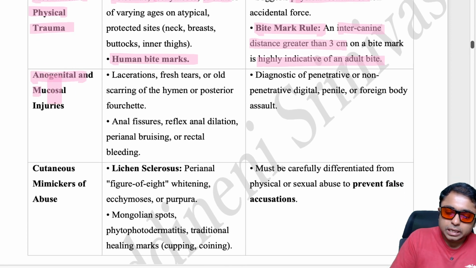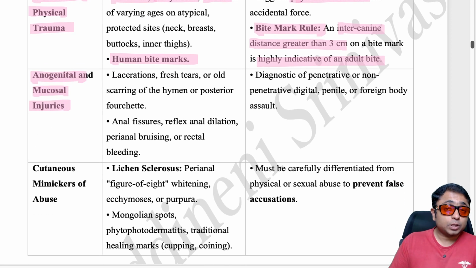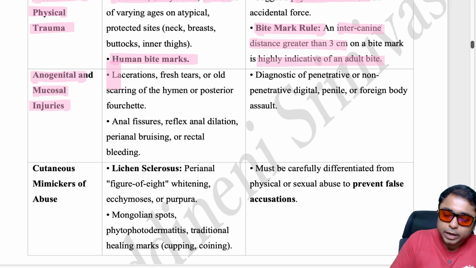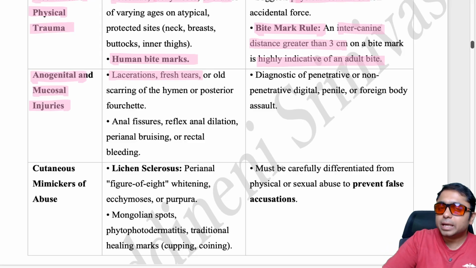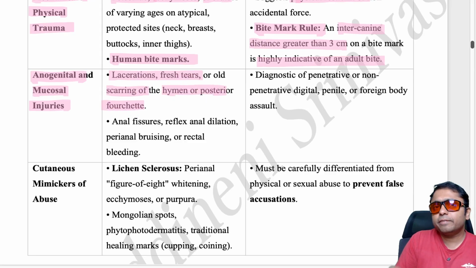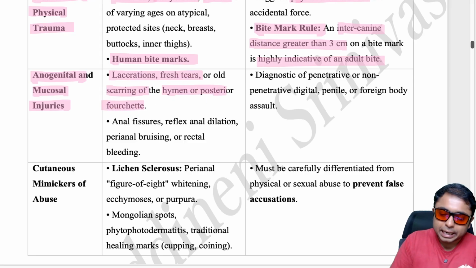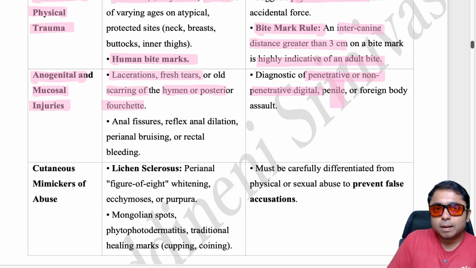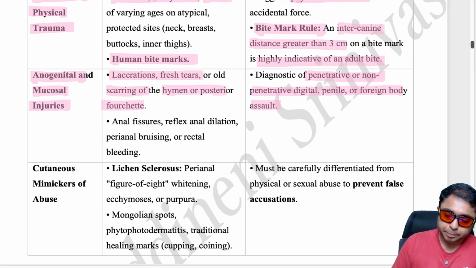Coming to the anogenital and mucosal injuries. These could be a laceration or a fresh tear if the child comes immediately after the abuse, or scarring of the hymen and posterior fourchette if reported at a later date. These are diagnostic of penetrative or non-penetrative digital, penile or even foreign body assault in the child.